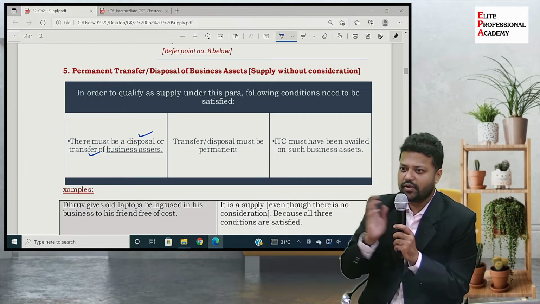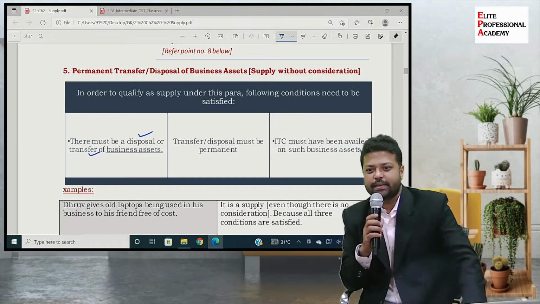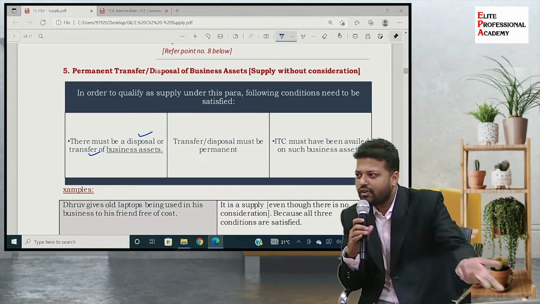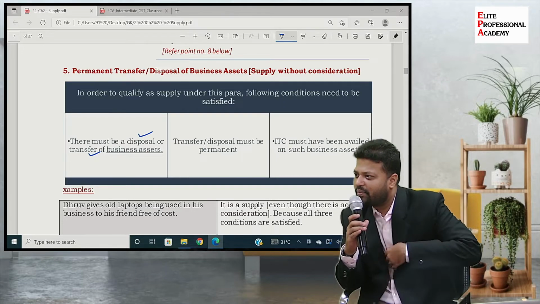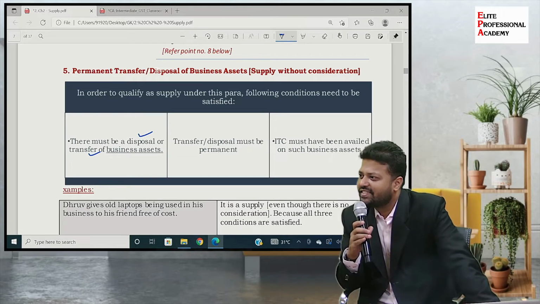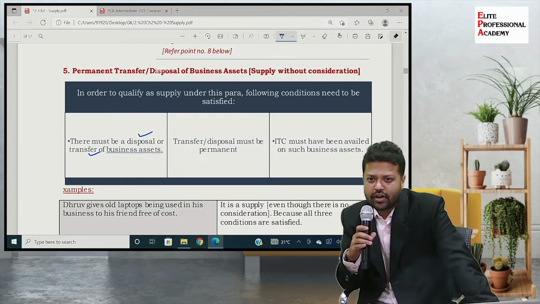Now you understood my query. Even if that transfer is treated as supply, on what value will the tax be levied? Because there is no consideration paid by myself to the business. Which transaction am I talking about, you understood now? The second leg of the transaction, wherein I have transferred the business asset to my own self. I have taken the AC to my home.